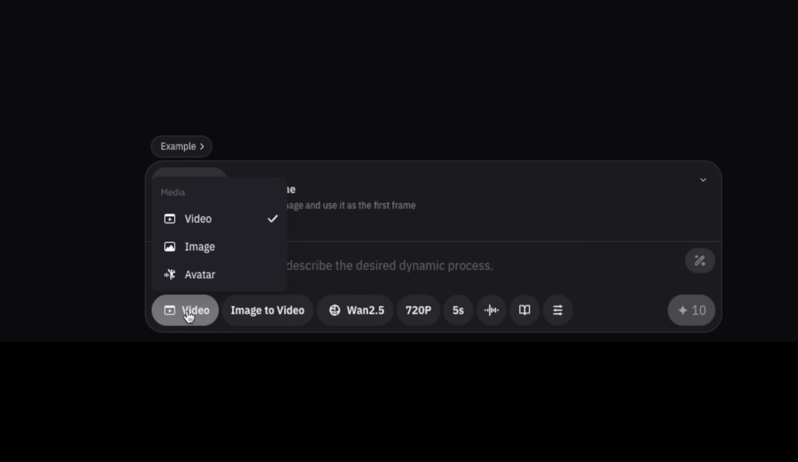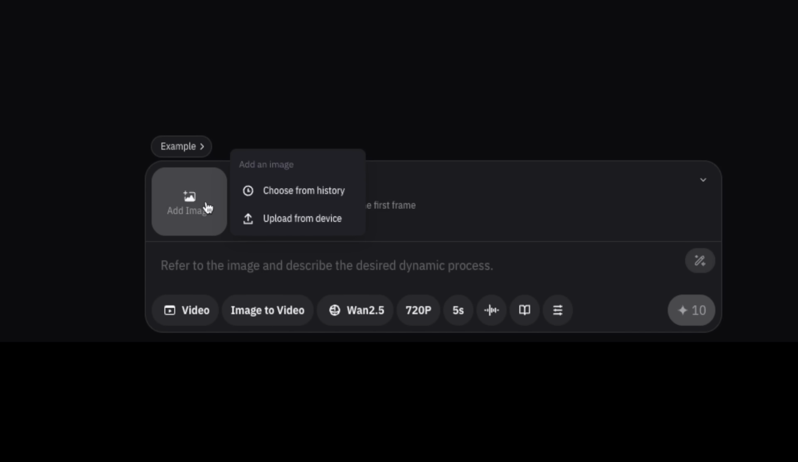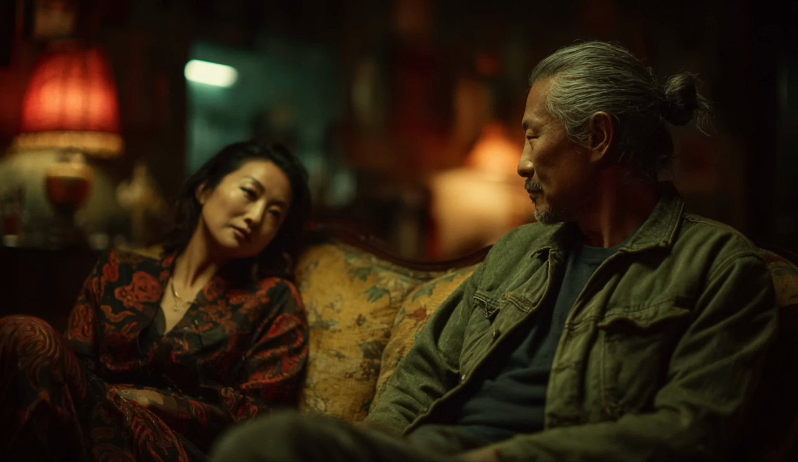I click here, so I'm on video. And then I'm going to add an image. So I'm going to upload from my device. What I like about this image is that he's fully in profile, which if you've ever tried to lip sync an image, you know that it's really hard to lip sync someone who is in profile. And she's slightly out of focus and her head isn't completely centered.